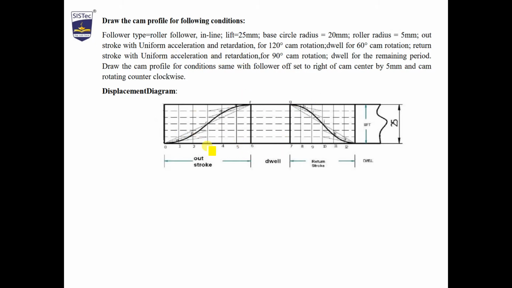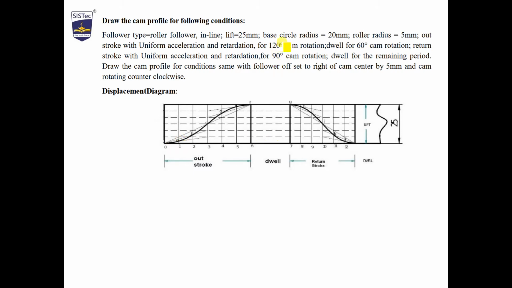For uniform acceleration and retardation, the center point is important. So outstroke is given 120 degree, dwell is given 60 degree, return is given 90 degree and rest is 90 degree. So we will take a scale. Think of 30 degree as equal to 1 centimeter.